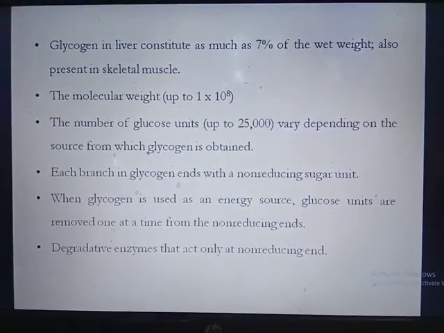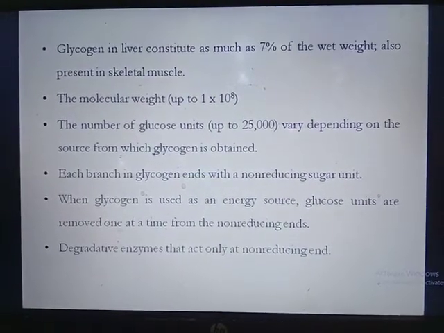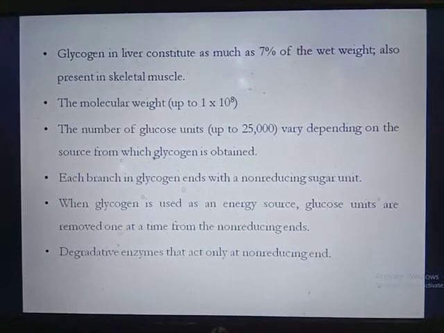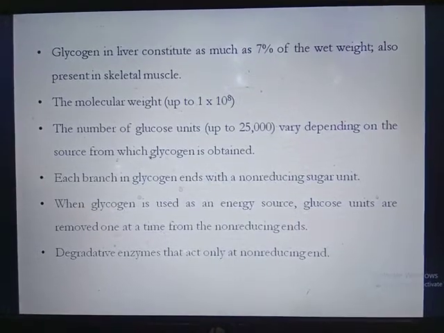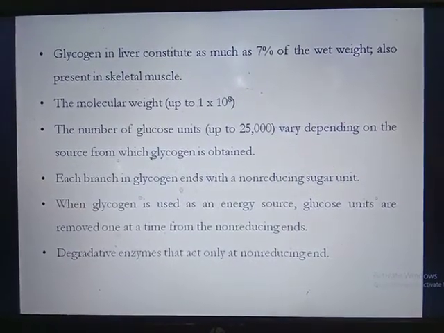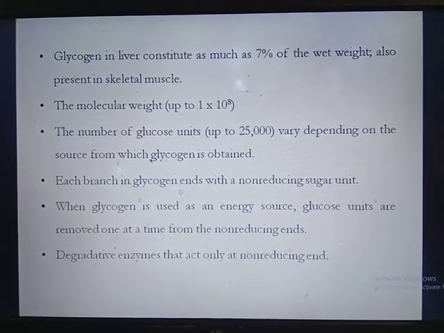Glycogen in the liver constitutes as much as 7% of its weight, and it is also present in skeletal muscle. The molecular weight of glycogen is up to 1 x 10^8. The number of glucose units is up to 25,000. It depends very much on the source from which the glycogen is obtained.